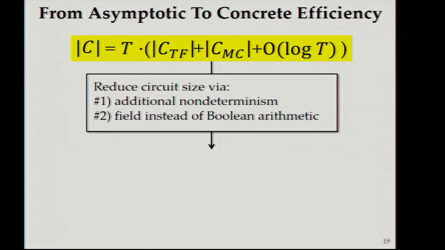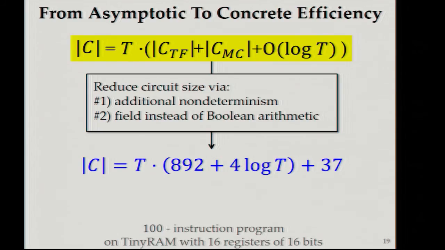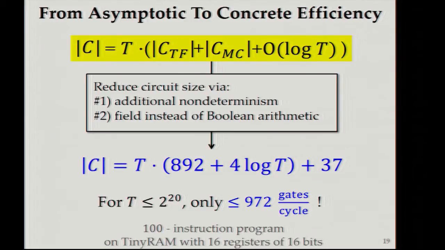And second, instead of using Boolean arithmetic, we note that our underlying SNARK actually supports arithmetic circuits, not Boolean circuits. So we can use native field arithmetic instead. And both of those techniques are not used just in ALUs, they're used all over the place and are very crucial to obtain good circuit sizes. And the circuit size we obtain for a typical setting is this. And as you can see, the constants, including the one for the quasi-linear term, are quite small. And the punchline is that if your computation takes no more than a million steps to execute, then it takes no more than 1,000 gates per cycle to verify it.